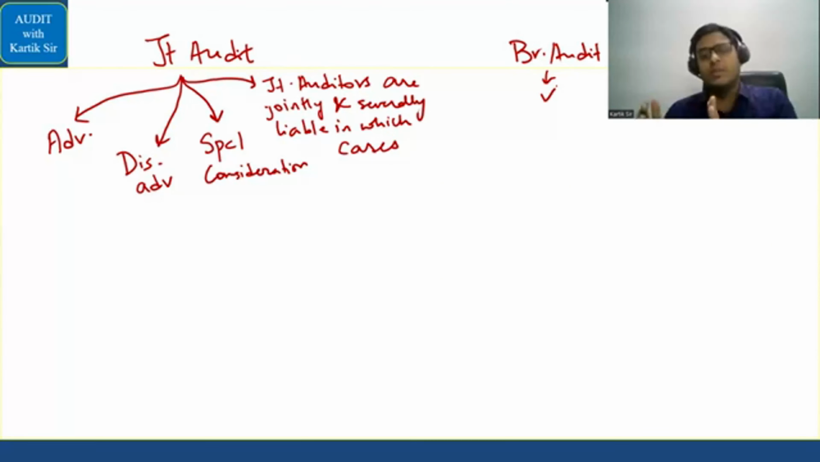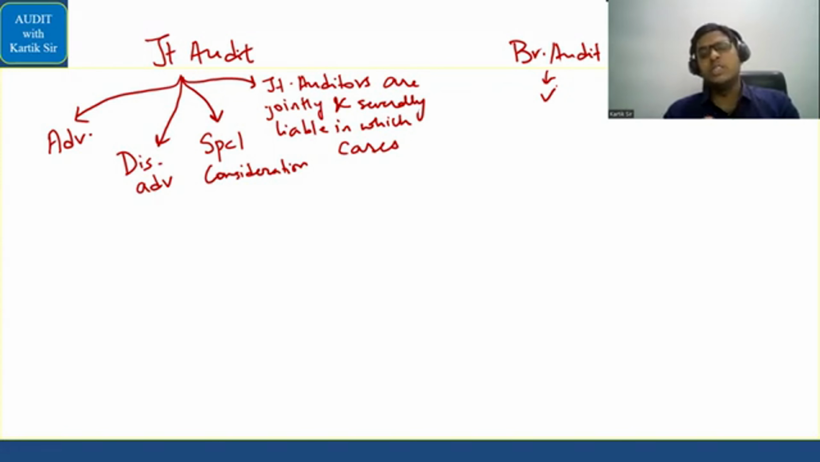FS and AR, whether they comply. FS, whether it complies with the statute, what the statute says, and whether the audit report complies with what the statute says. For these matters, joint auditors are jointly and severally liable. Comfortable? Okay. Now that completes the revision in relation to joint audit.